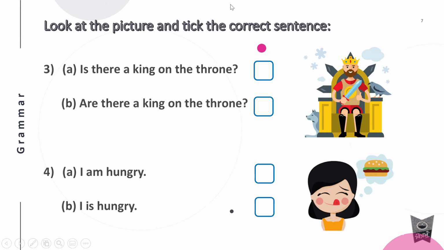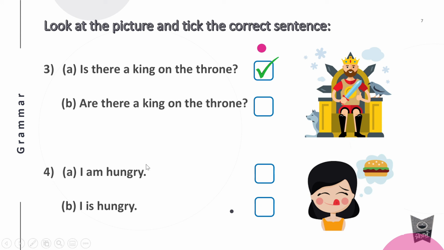चलो, look here. Is there a king on the throne, or are there a king on the throne? Now we are talking about king. King means one or many? Yes, king means only one. Many होगा तो kings बोलते है ना. If it were many then we would have said kings. But here we are talking about only one king. So with one we will use is or are. Yes, we are going to use is. So the right answer is there is a king on the throne.